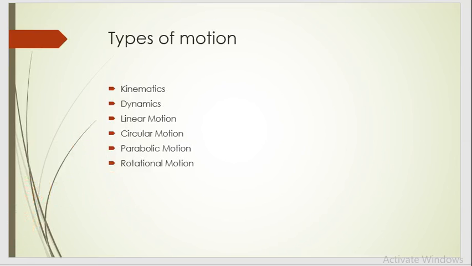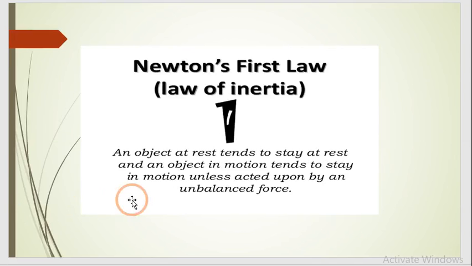Moving to the next point, we are going to discuss Newton's laws of motion and their importance. Before starting with Newton's laws of motion, let's go through some basic history. There was a scientist named Aristotle. He told us that an external force is required to keep a body in uniform motion. It means to keep the ball moving with constant velocity, we have to apply a continuous force on it.